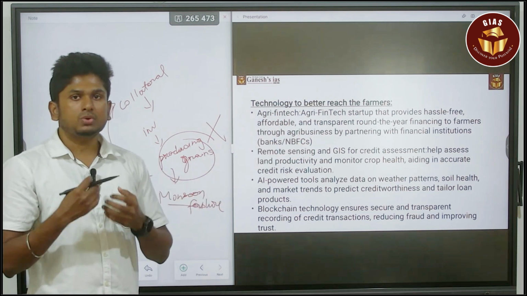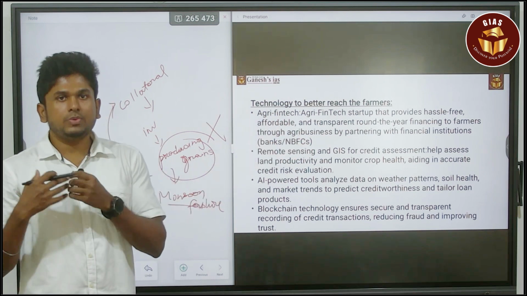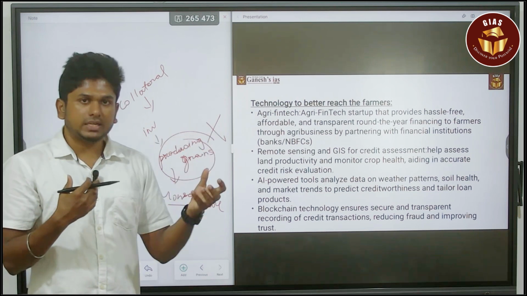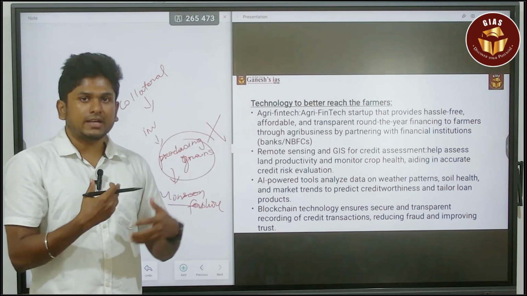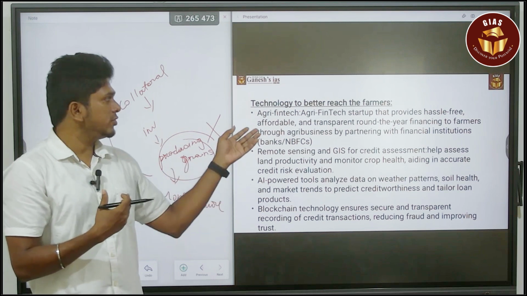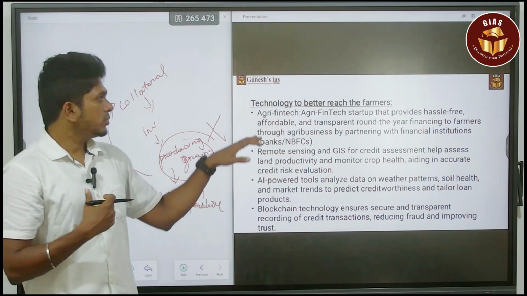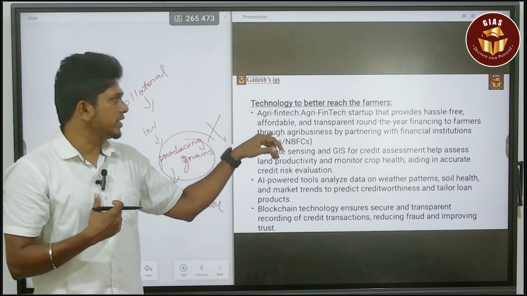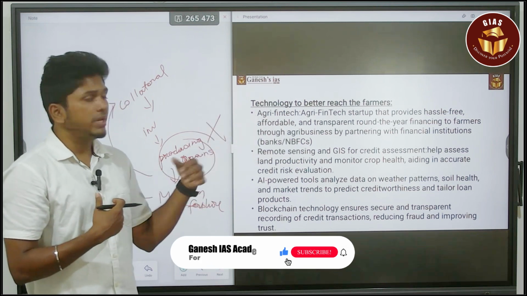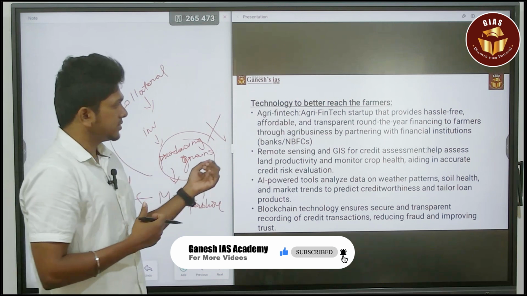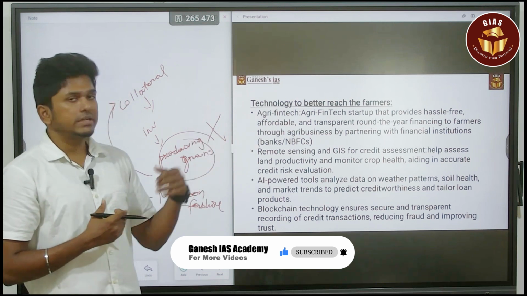Because they know that this year there will be a bumper outcome in production because of the weather events and all other factors, based on the data they will give you the loan. So it is a win-win situation. That is the first major thing when it comes to agri fintech. There are many fintech companies in the rural area. Next, remote sensing and GIS for creditworthiness.